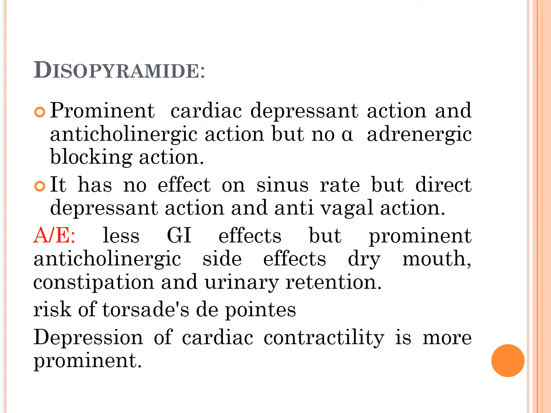Now coming to the next drug of class 1A, it is disopyramide. It has prominent cardiac depressant action and anticholinergic action, but it does not have alpha adrenergic blocking action. This is an important point. Disopyramide does not have alpha adrenergic blocking action. It has no effect on the sinus node, but direct depressant action and antivagal action is seen.